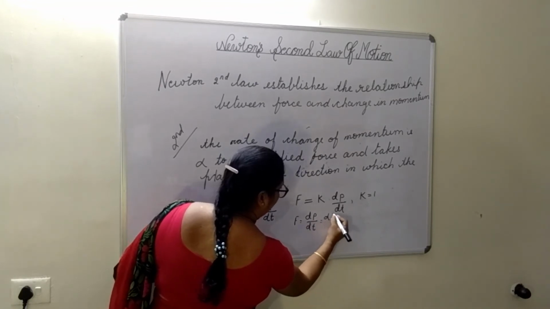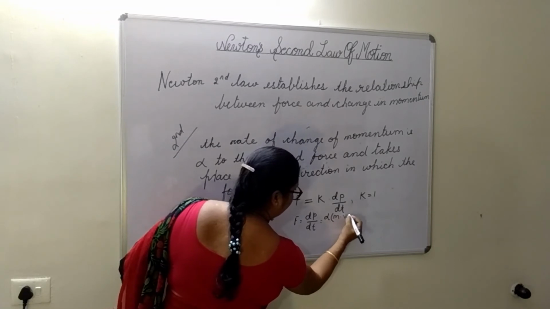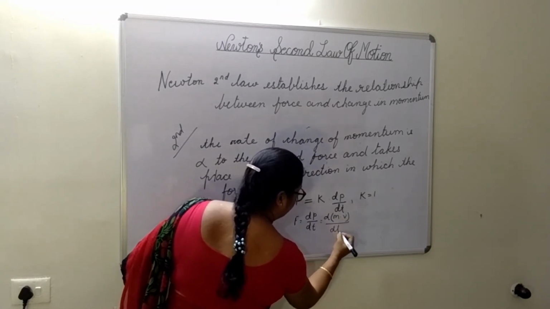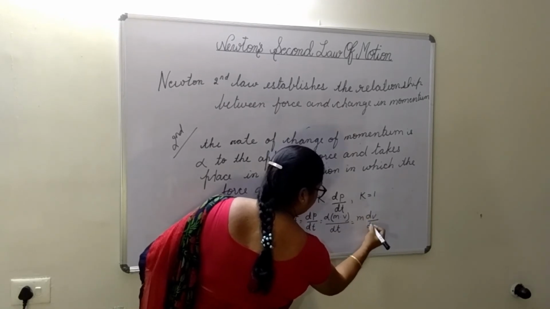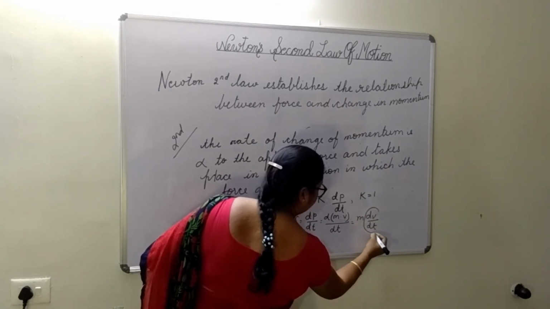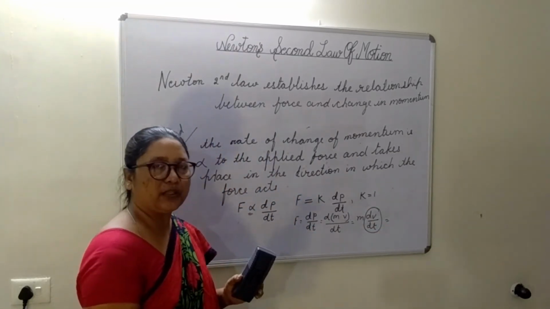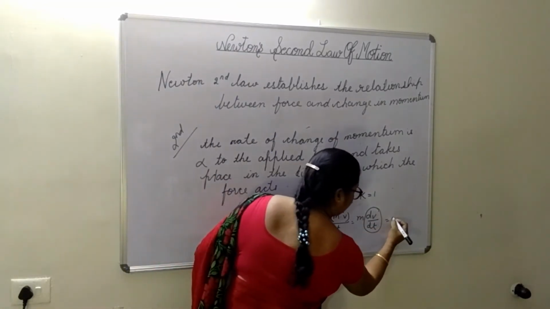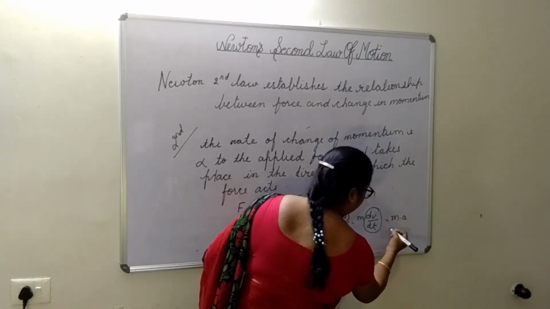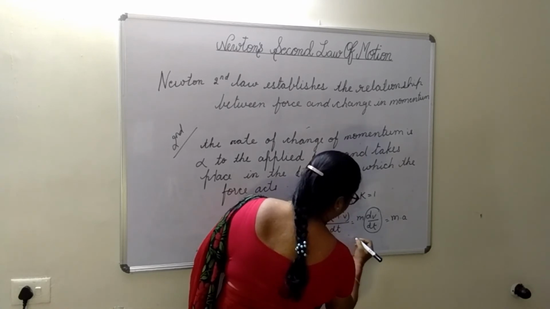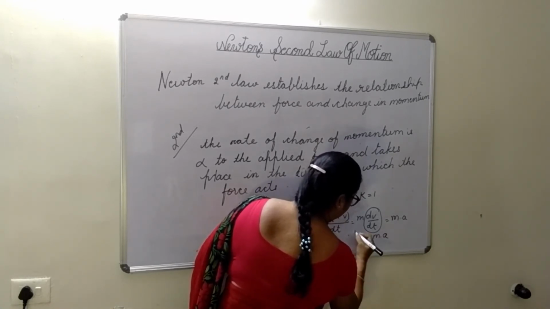Here, what is p, children? Small p. P is equal to m into v, so F is m dv by dt. We can write it like this. What is this dv by dt? Rate of change of velocity with respect to time is acceleration. So this is m into a. Means we can write F is equal to mass into acceleration.